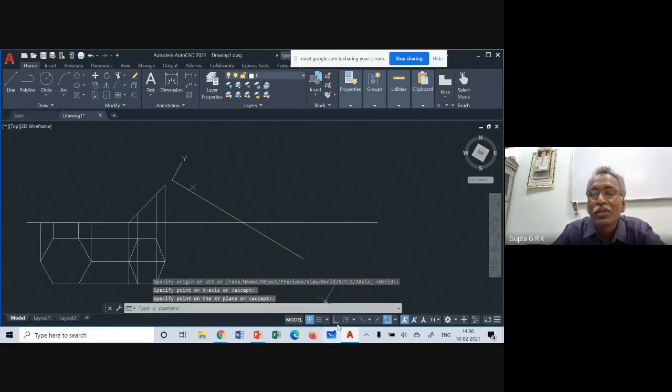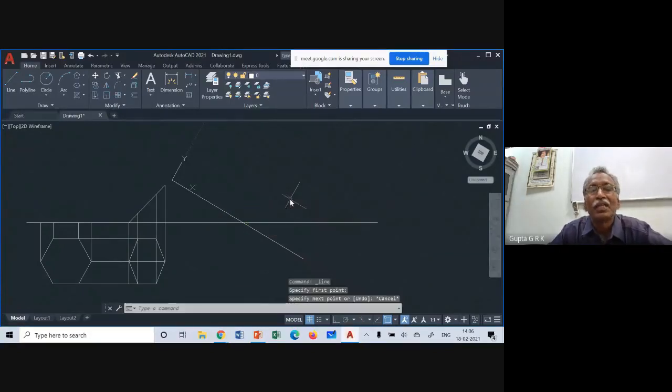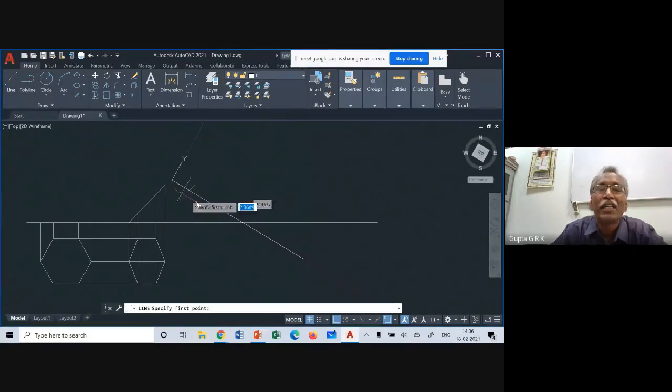And if I draw a line like this, now I draw any line in this way because it is not in ortho. Suppose I choose ortho option, and if I draw a line, it comes perpendicular to this or parallel to this.